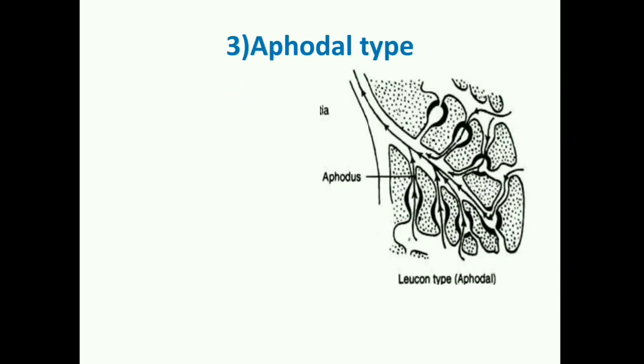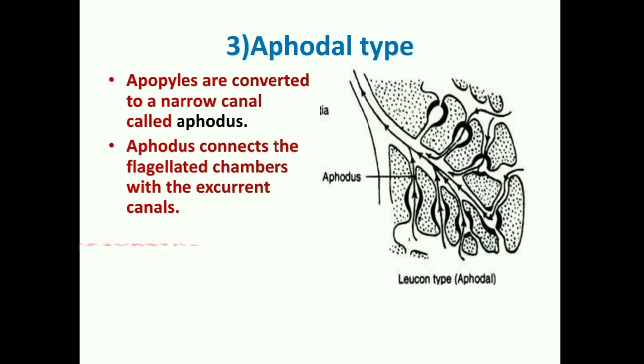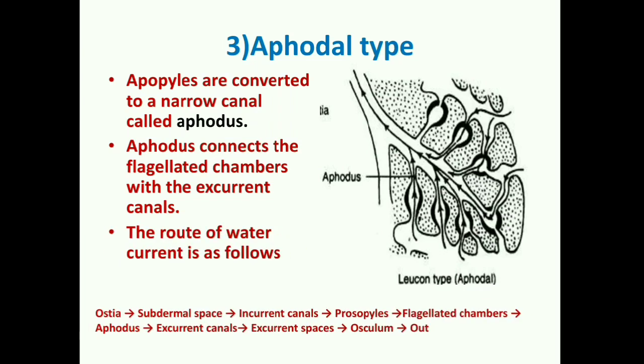The third type of leuconoid canal system, we are calling it aphodal type. Just you see the picture. In aphodal type, there occurs formation of a tubular canal called aphodus. Apopyles are converted to aphodus, and aphodus connects flagellated chambers with the excurrent canals. If I say the route of water current, again it starts from ostia, subdermal or hypodermal spaces, incurrent canal, prosopyle, then goes to flagellated chambers, then water passes through aphodus and finally comes to excurrent canals, which lead to excurrent spaces and goes out through the osculum.